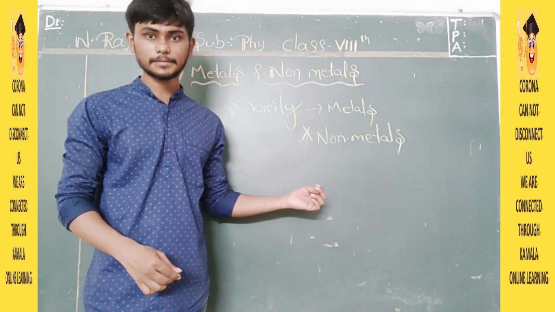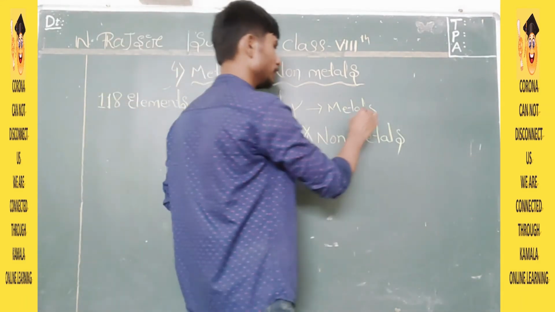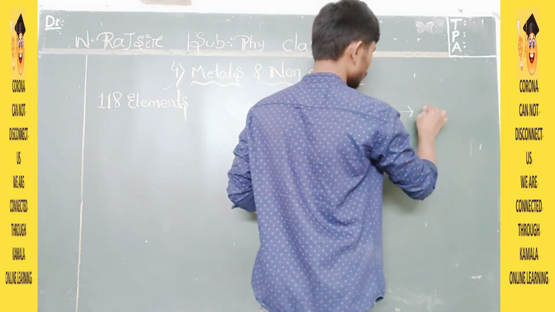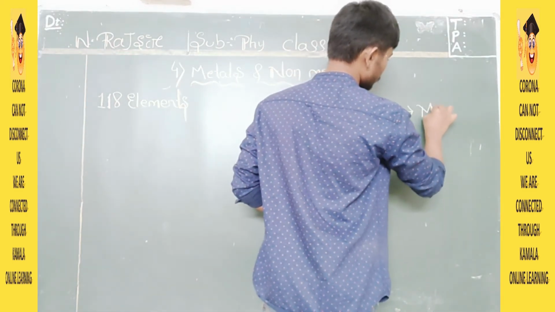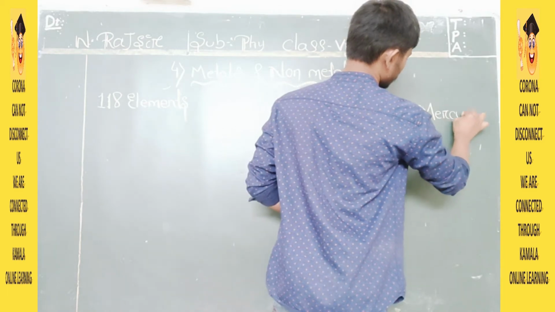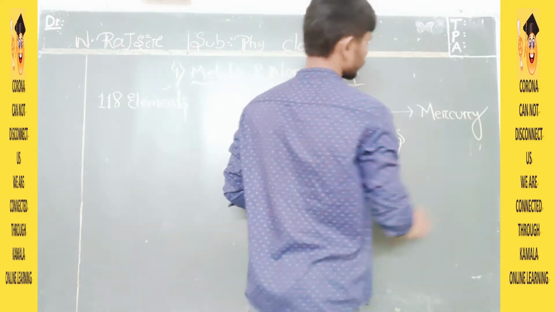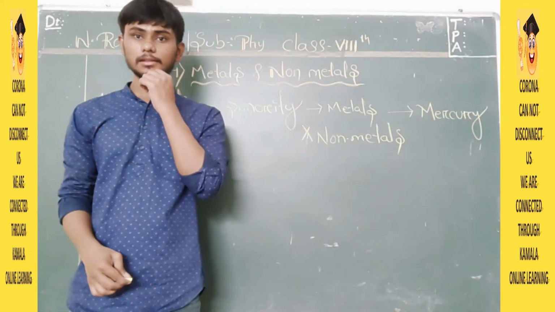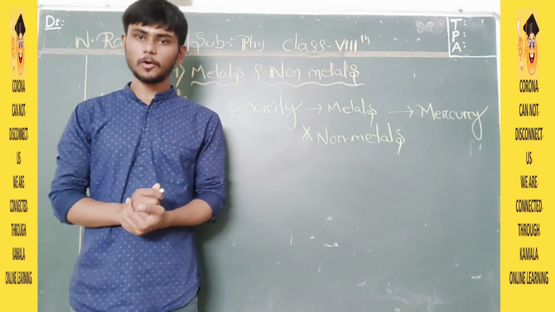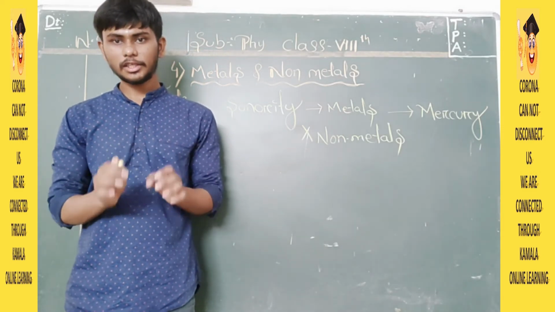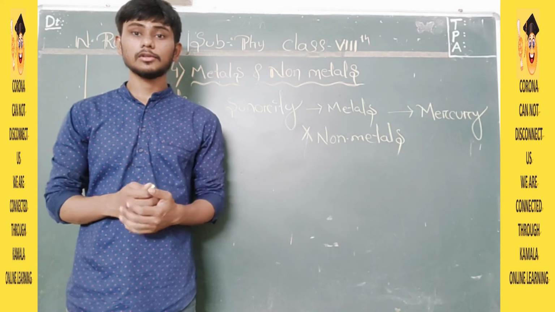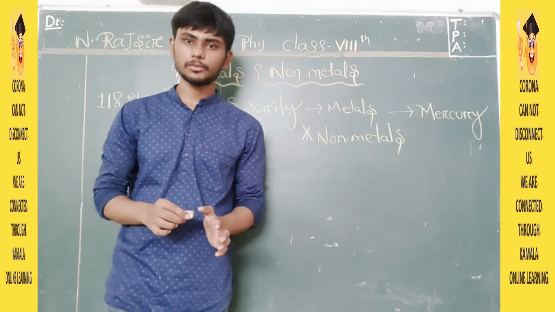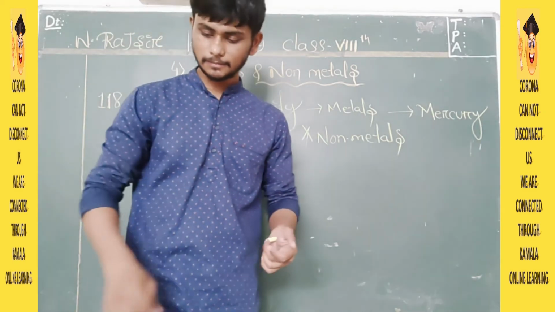Okay, is that clear? But there is one metal that is not sonorous, that is mercury. Mercury is a metal which is in liquid form, but it is never going to show you sonorous nature. Fine.